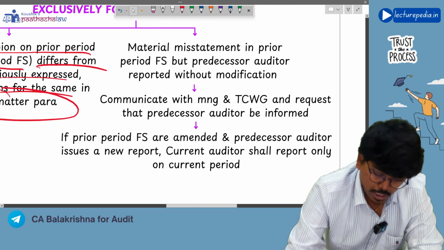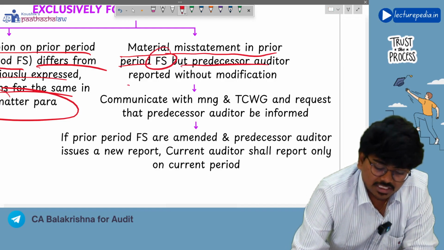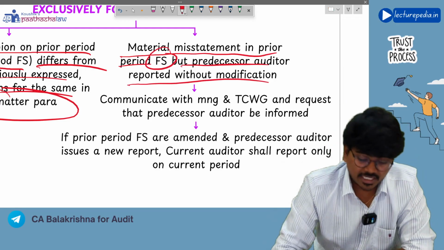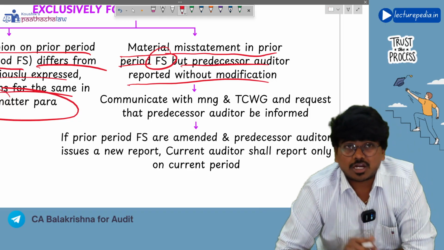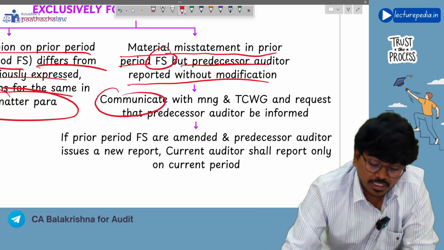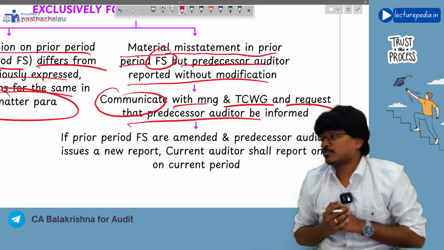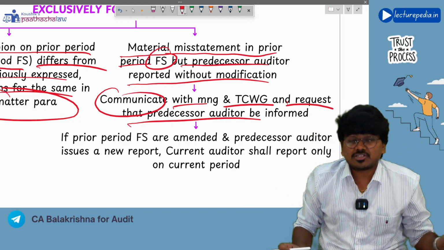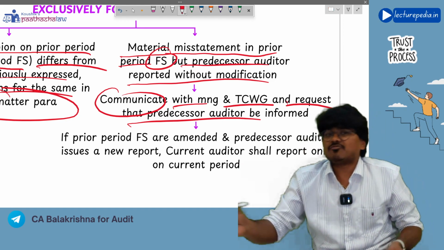Next, there are material misstatements in prior period financial statements, but the predecessor auditor reported without modification, and the current auditor has found misstatements which the predecessor did not find. Now, the current auditor will communicate with management and those charged with governance, and request that the predecessor auditor be informed. Management is told there are misstatements in the previous year financial statements that the predecessor auditor has not identified. You please bring this to the notice of the predecessor auditor.